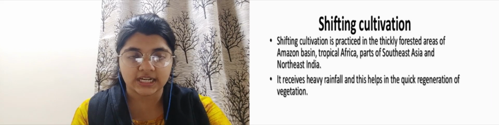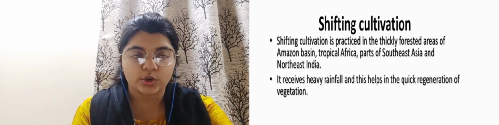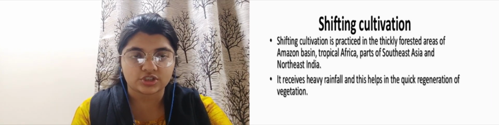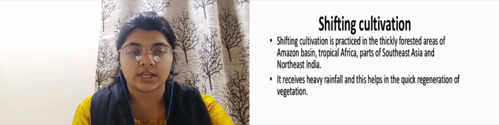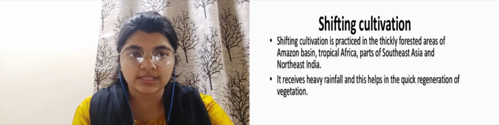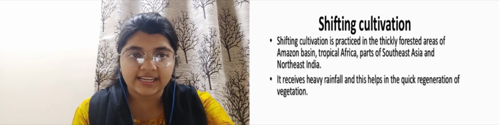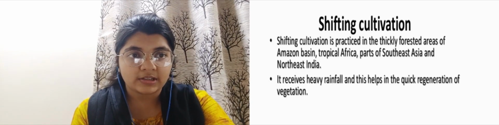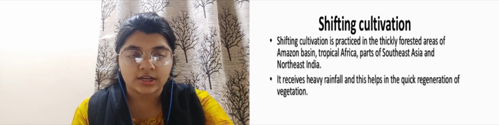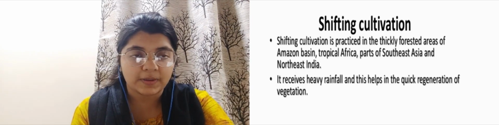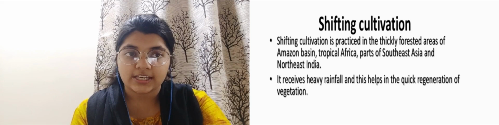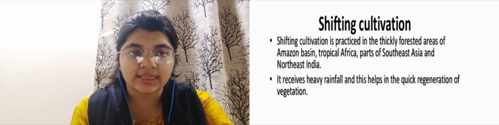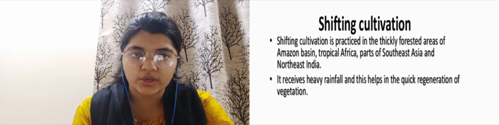Now we will study shifting cultivation. What do you mean by shifting cultivation? Where is it practiced first? It is practiced in thickly forested areas like the Amazon basin, tropical Africa and southeast parts of Asia. It receives heavy rainfall and this helps in the regrowth of the vegetation.